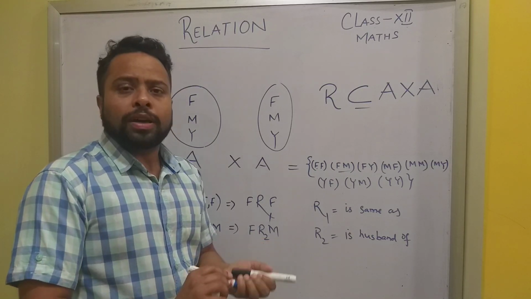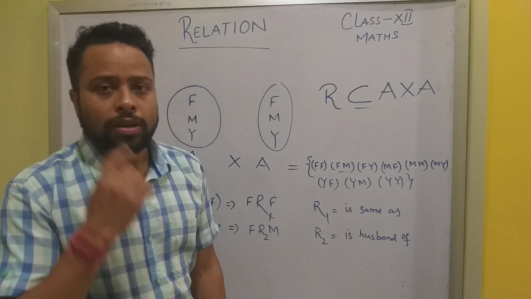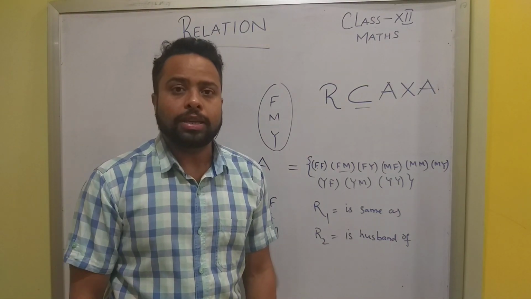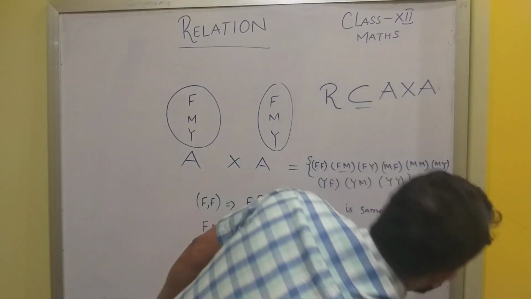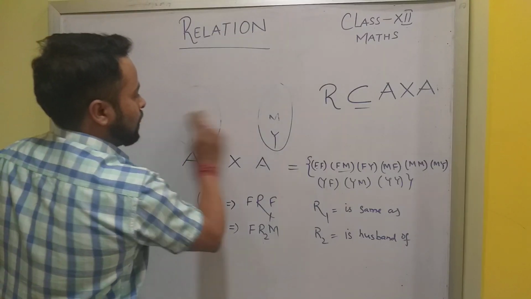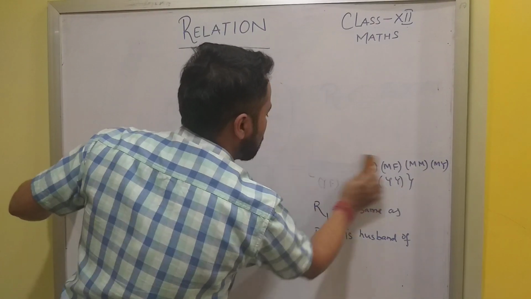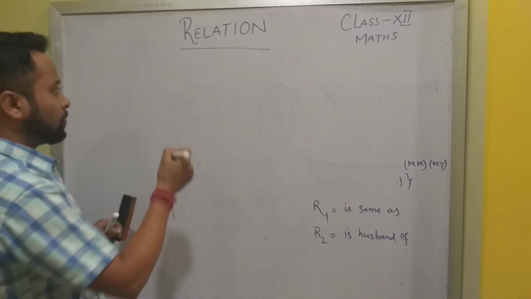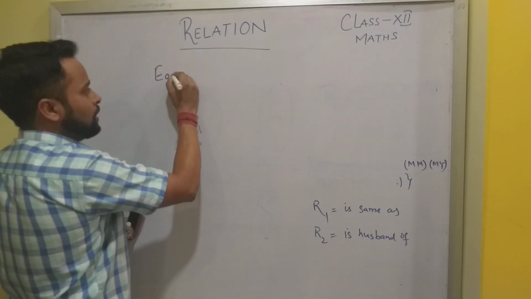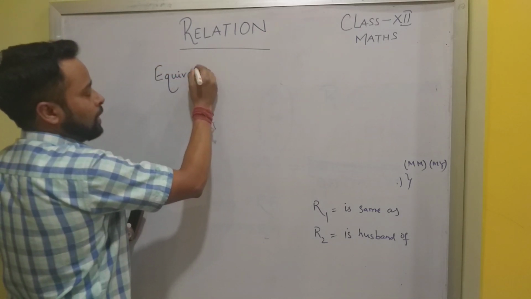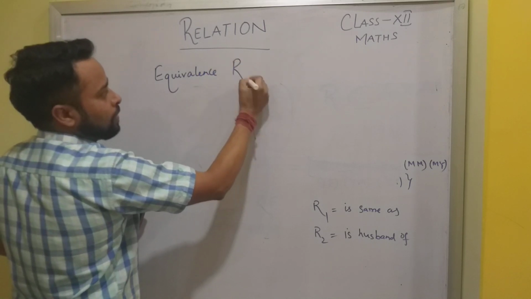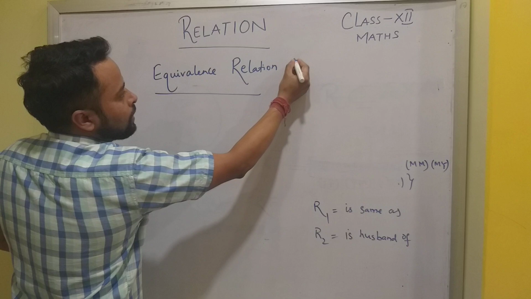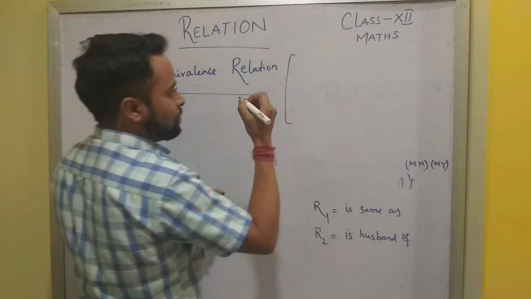Fine. Now in this topic of relation, we have to know one very important type, that is equivalence relation. What is equivalence relation? I will tell you. If you want to know equivalence relation, then you should know three things. Equivalence relation. This equivalence relation consists of three things.